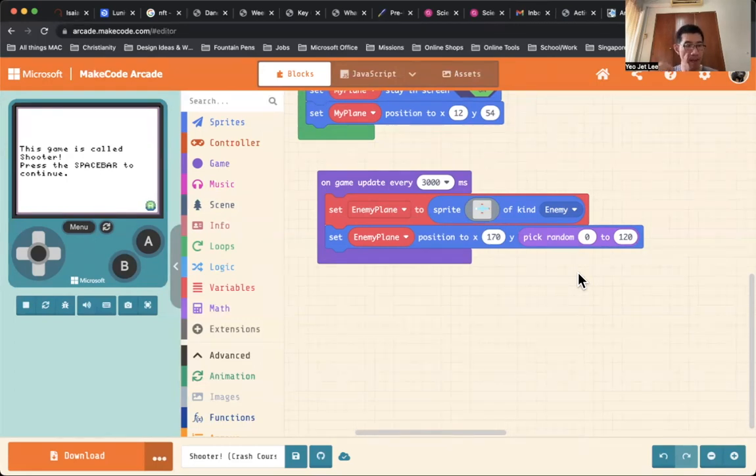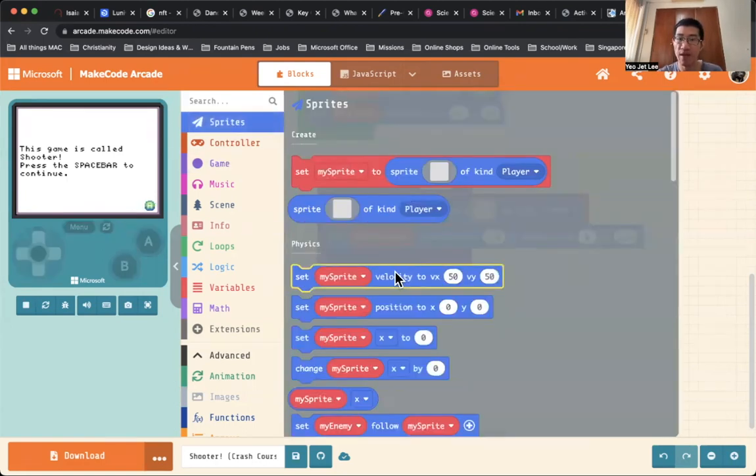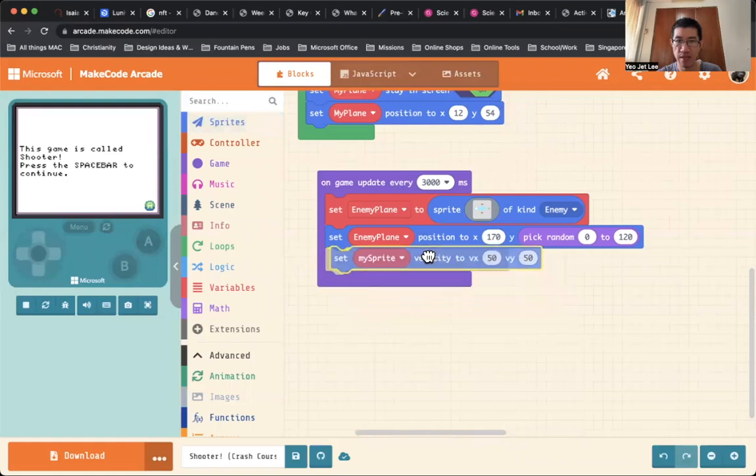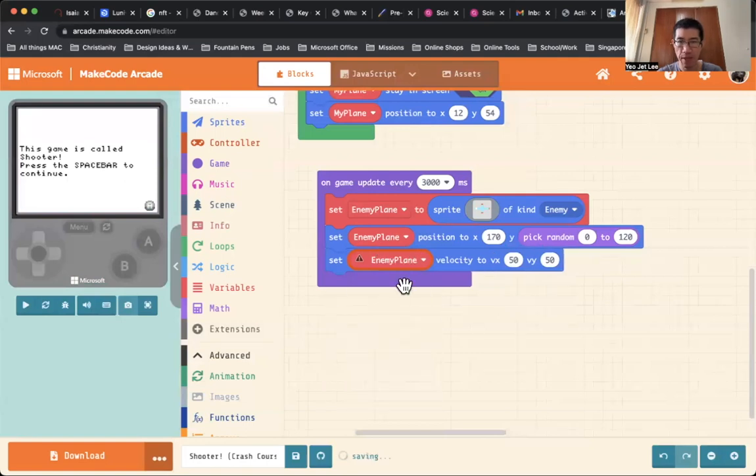And we want the planes to come in at speed. So this comes down to velocity. Once again, check your notes. We're not going to go through this in the crash course. Any questions, you can ask me during the live session. So going down to our sprites again, we're going to set the velocity of the enemy planes with this code block. And of course, make sure you change it to enemy plane and the velocity.